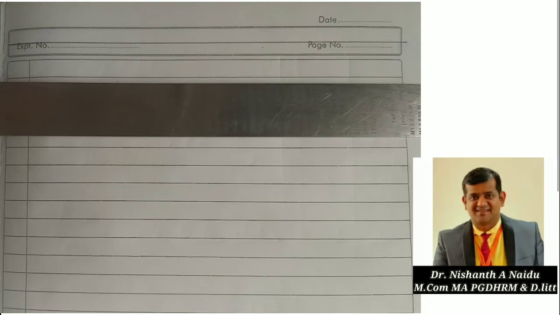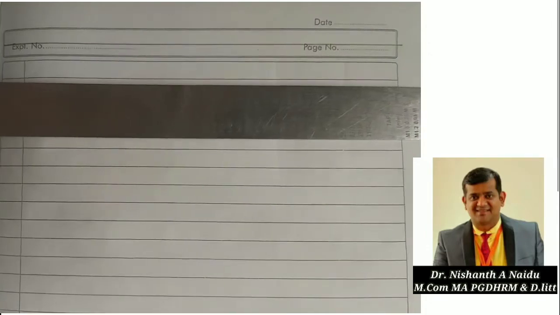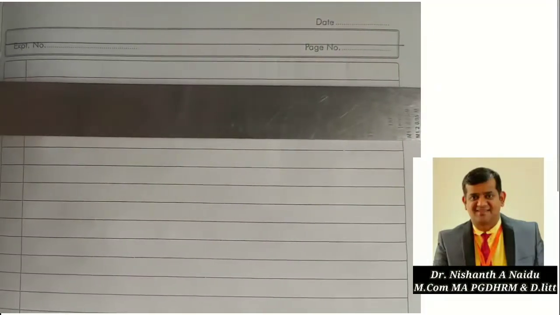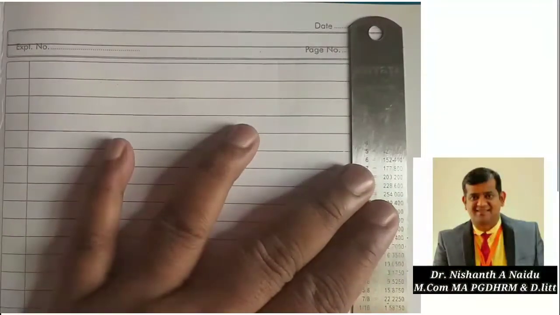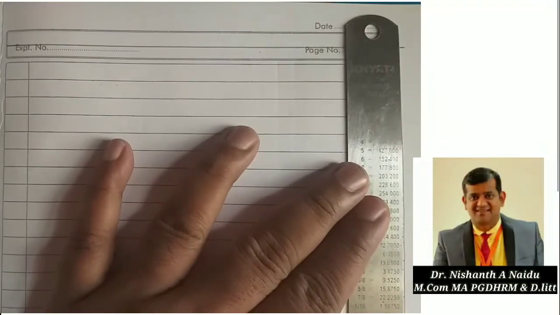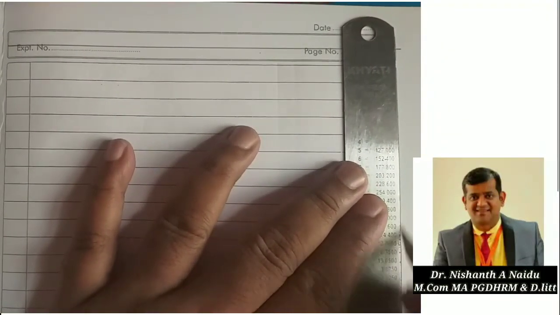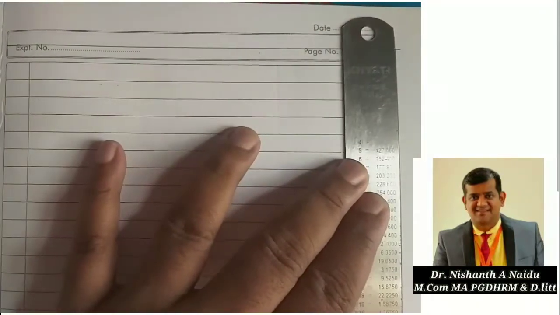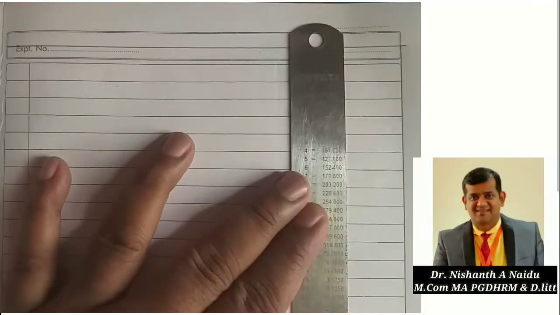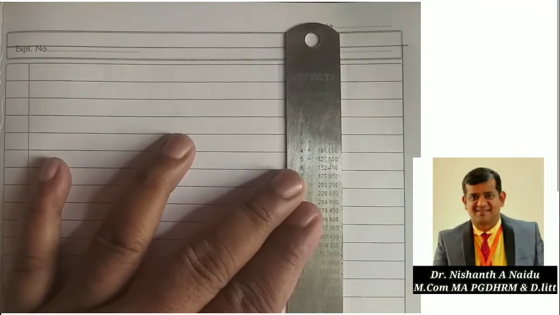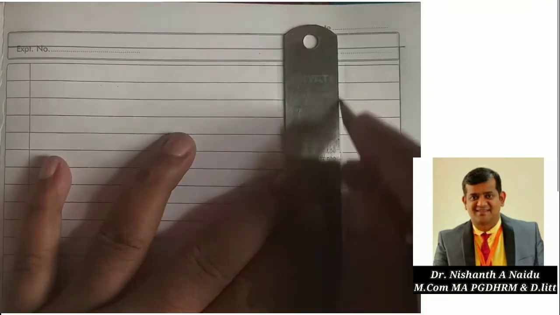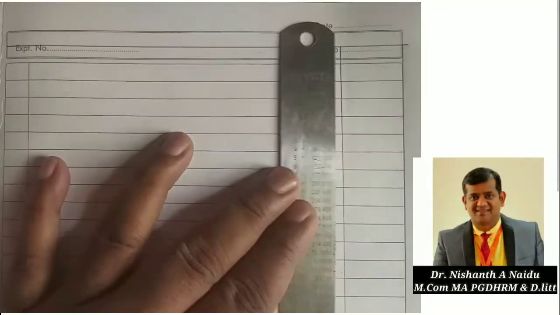Students, let us start the solution part for the final accounts of general insurance companies. First we have to make a table for this. Let us prepare a table with the columns: the first column, and then two columns, one for fire insurance and one for marine insurance.